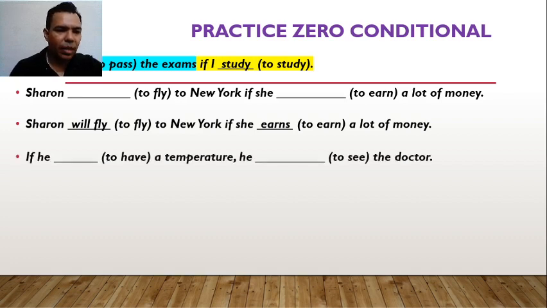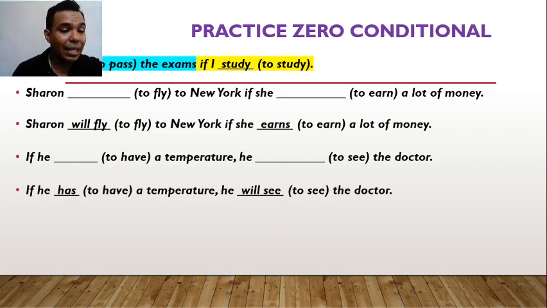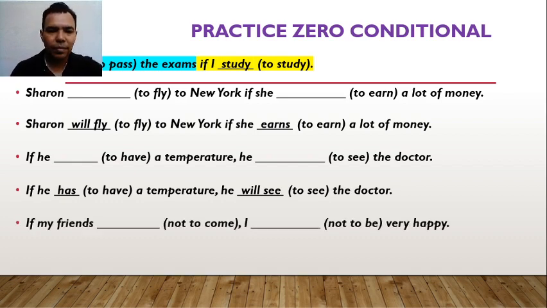Another example. If he, simple present, he, future with will. So, if he has a temperature, he will see the doctor. Condition, if he has a temperature. Result, he will see the doctor. Remember, condition, simple present; result, future with will.